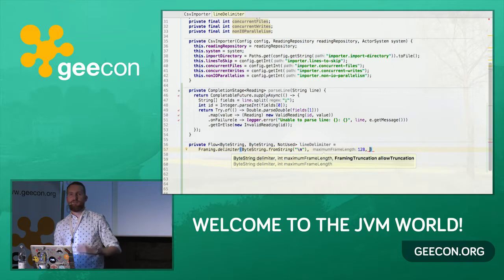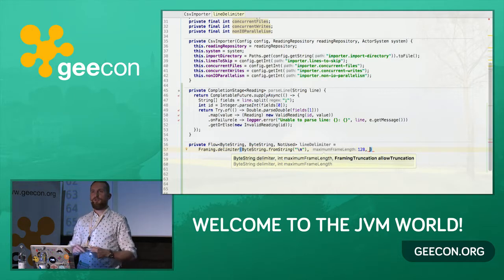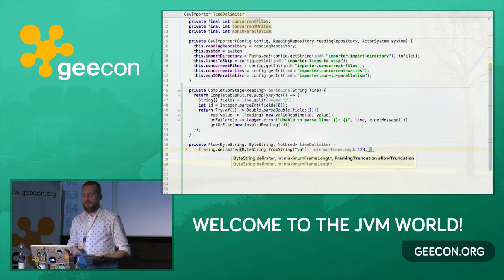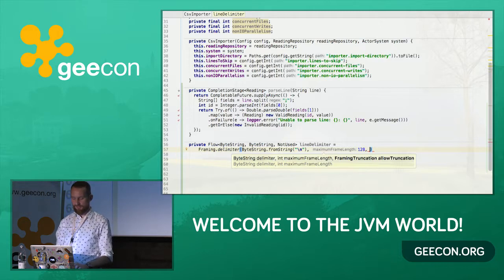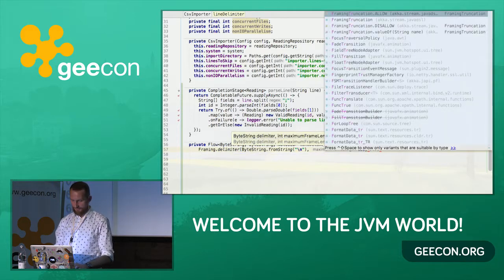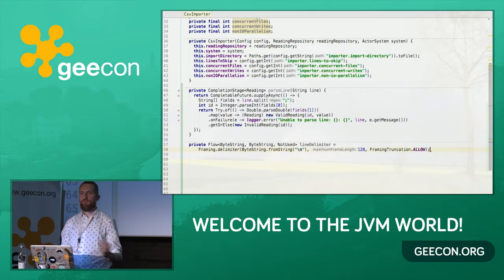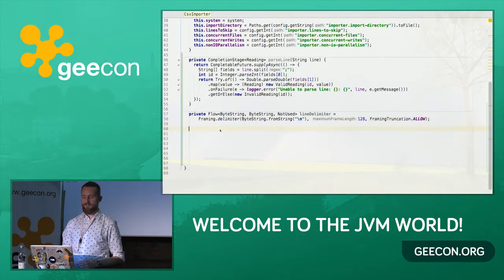Then we have a third parameter that's called framing truncation. And this basically says what should we do if we get a stream of bytes that doesn't end with the delimiter. So you may imagine that in your files, the last line doesn't have a new line character at the end. And the default behavior of the delimiter is that it would fail if it doesn't encounter a delimiter. We don't want it to fail. We want it to use a line without the new line character as a valid line as well. So we'll say that we're going to allow the truncation. So we're going to say framing truncation allow. The default value is not allow, and it would make it fail when for any reason there is no new line character. So this is the first flow that we defined in terms of the Akka Streams API.